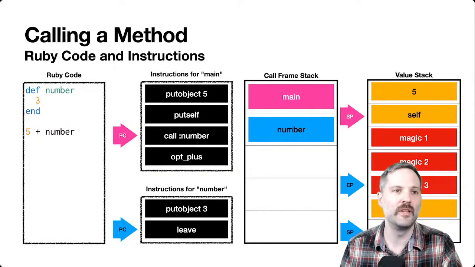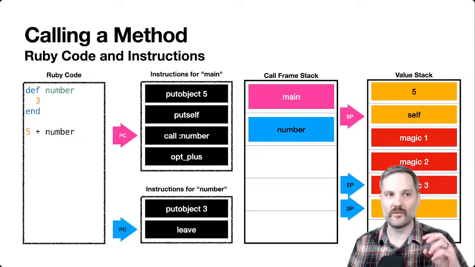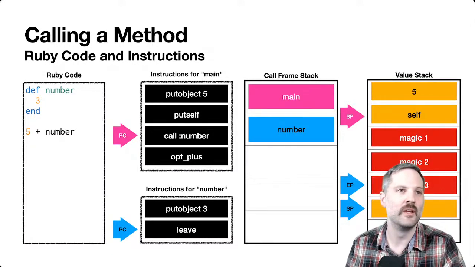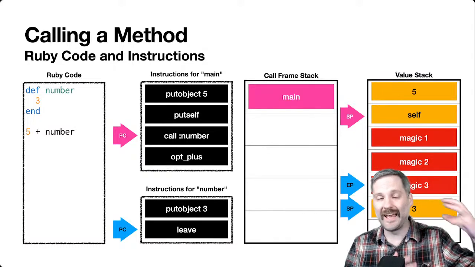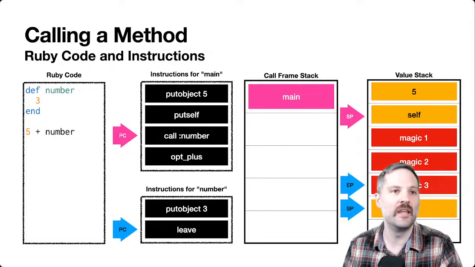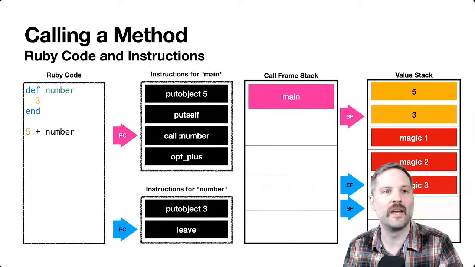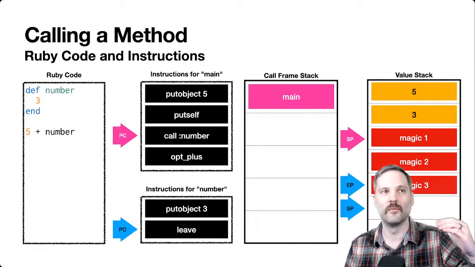What happens when we leave is, first, we pop the value 3 off the stack, so we rewind the SP, and then we pop the number frame. We haven't actually exited the number function yet, but the number frame gets popped, and then the leave instruction pushes that value onto the caller's frame.